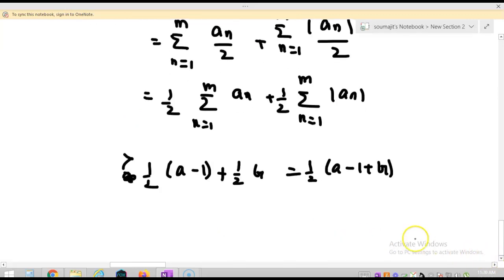So from this I can say limit m tends to infinity, summation n equal to 1 to m a_n plus is equal to infinity.